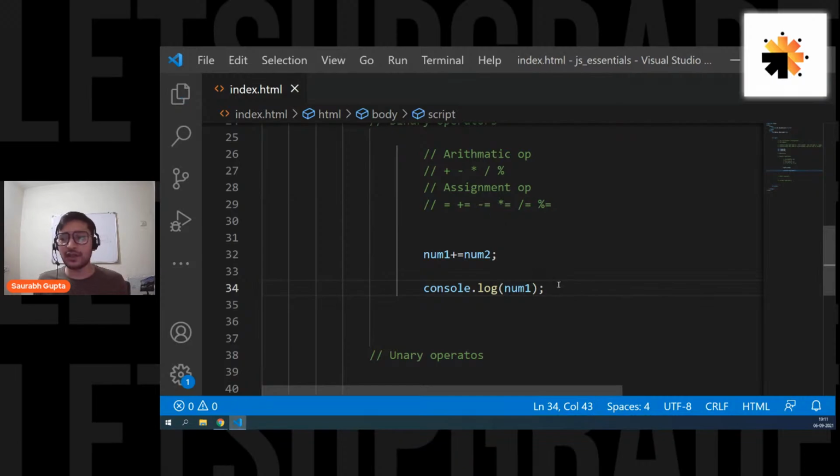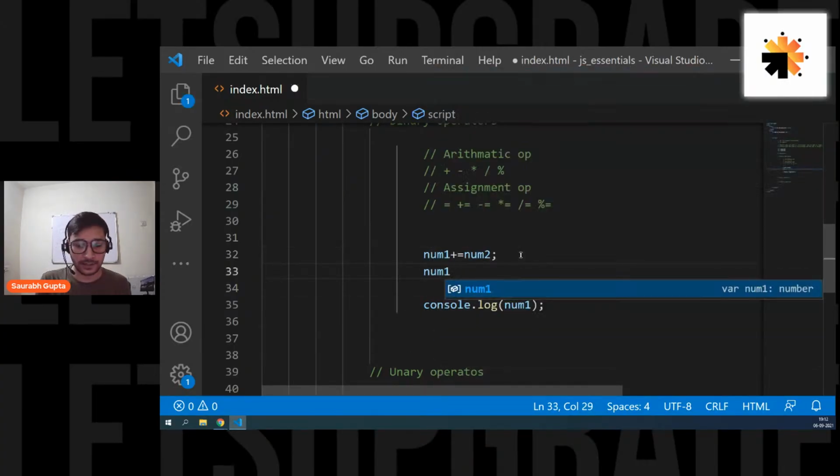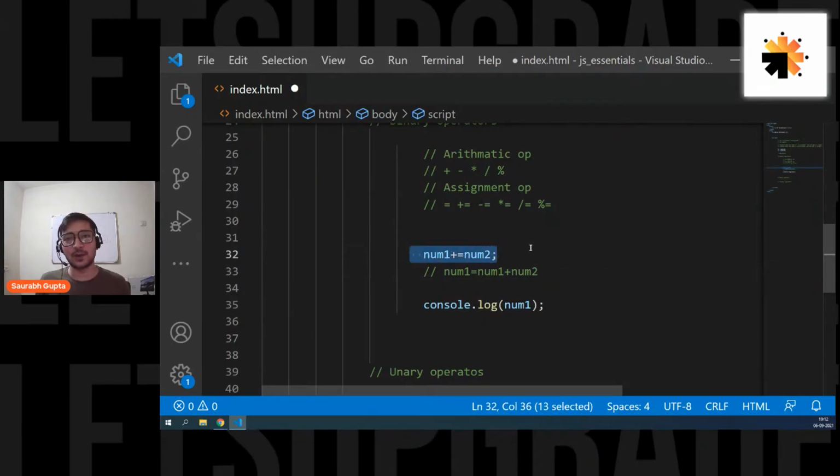Okay, guys. So now here we have num1 plus equal to num2. To simplify how it works, let me write it. It works like this. Num1 equals num1 plus num2. This is the breakdown of this plus equal to. So whenever you write a variable plus equal to another variable, it goes like this. That means, add both of these, and whatever is the result, store it in the variable that is on the left side. Add both of them, num1 plus num2, and then store it in the variable that is on the left side. So this is the breakdown of plus equal to.